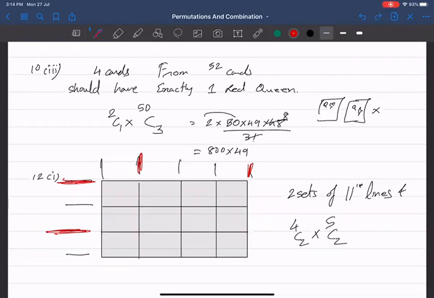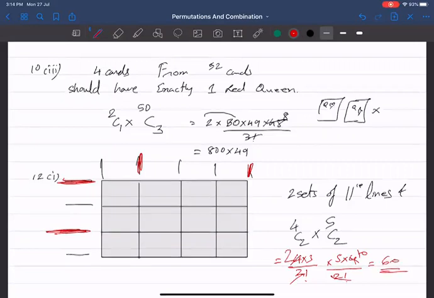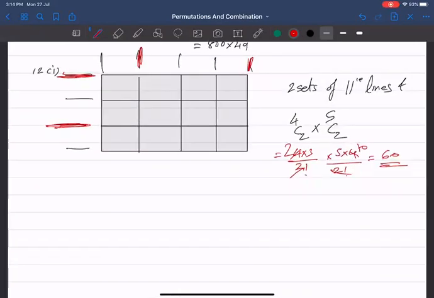Yes sir, we got it. So 4 into 3 divided by 2 factorial into 5 into 4 divided by 2 factorial. That will be 6 and 10, so 60, not 30. It's 60 rectangles.